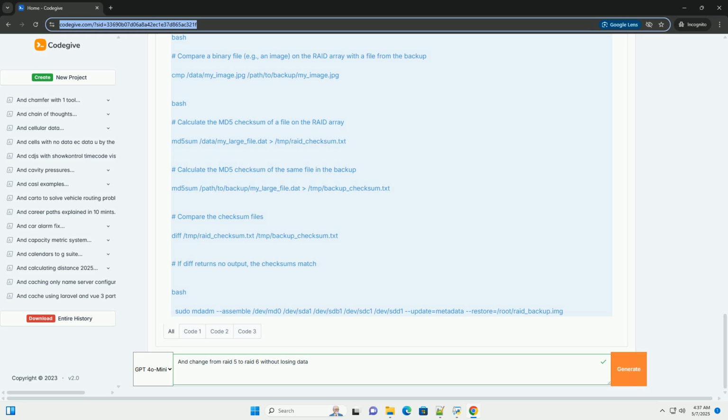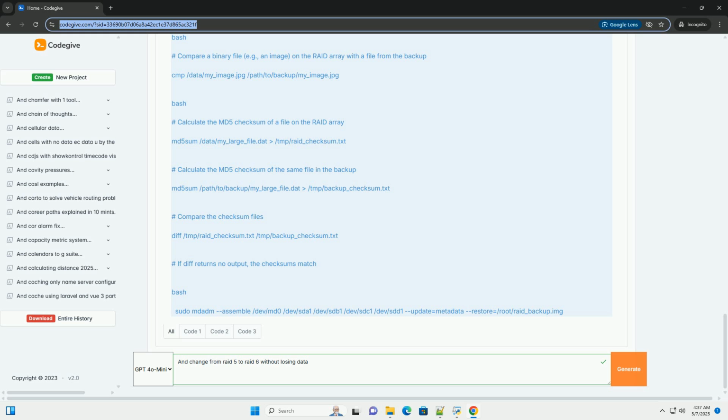2. Stopping the RAID array. Unmount the file system on the RAID array first. Find the mount point using df -h. Example output. In this example, the RAID array /dev/md0 is mounted at /data. Unmount the file system. Now, stop the RAID array. Verify that the array has been stopped using cat /proc/mdstat again. It should no longer list /dev/md0.